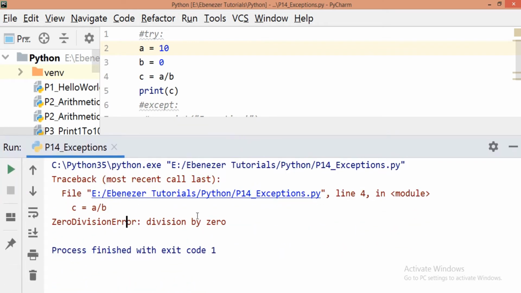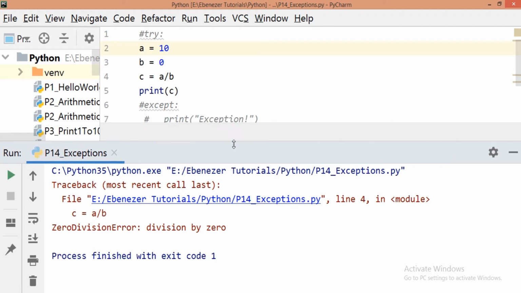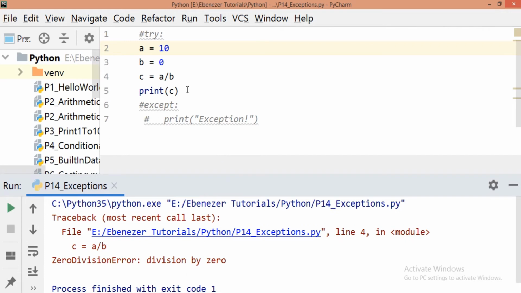It is crashing. How do we come to know that? We can see that it has not exited with the code 0. It has exited with code 1, which is not successful termination. So we want to avoid this. Even if such a situation occurs, we want to avoid it by printing a suitable message and making the user or whoever would be using the application understand that this is the error that has occurred.